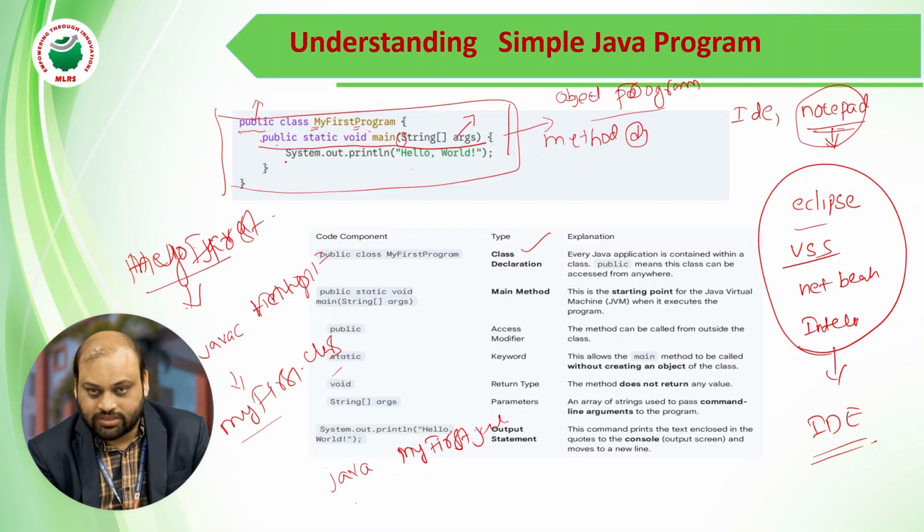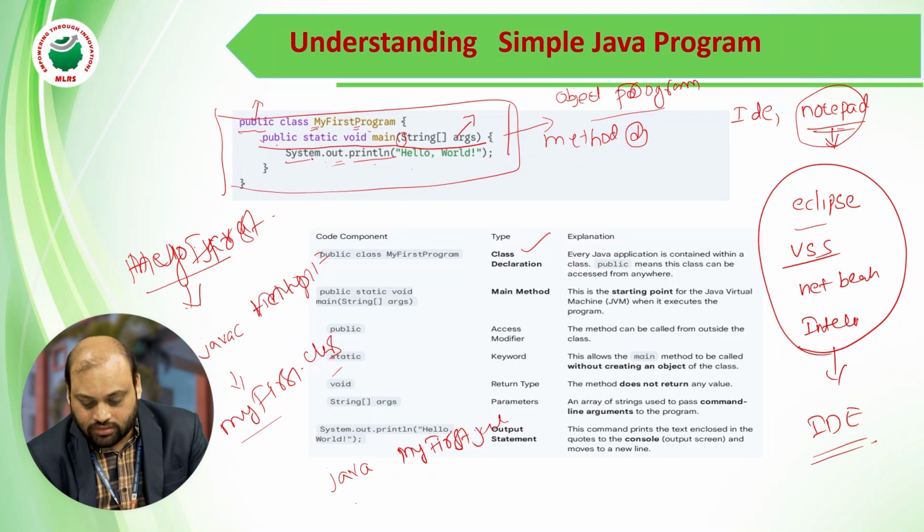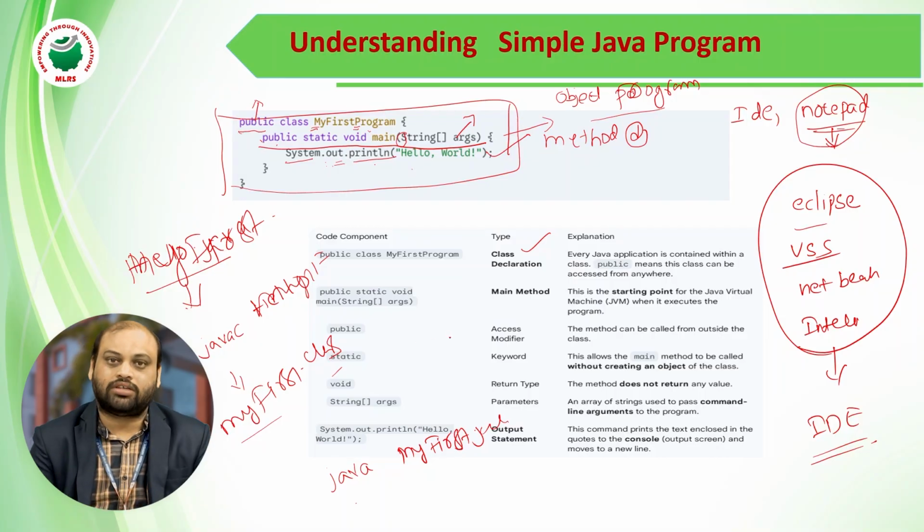In System.out.println, System is the class, out is the instance, and println is the method. System is object oriented. To access this method we compulsorily require an instance, and the instance comes from this class. System.out.println helps us to print from the program.